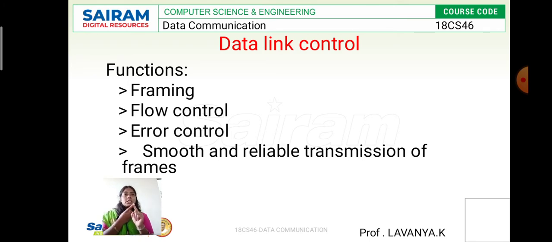Then what is the connectionless service? In connectionless service, a connection is established between two systems or two machines, and the source machine is going to send the data in the form of frames.